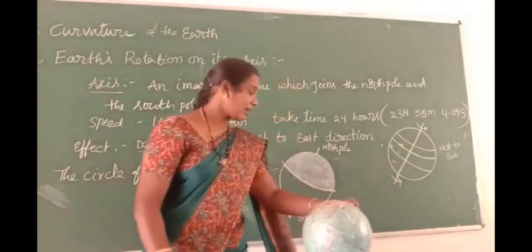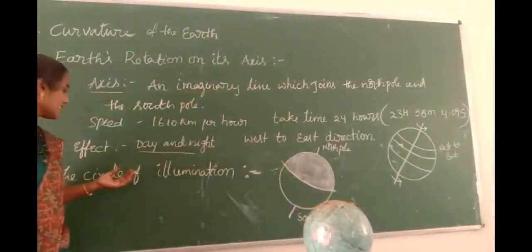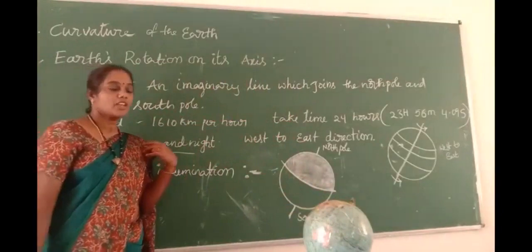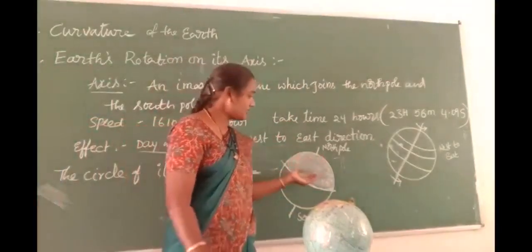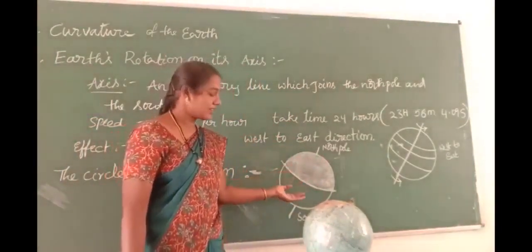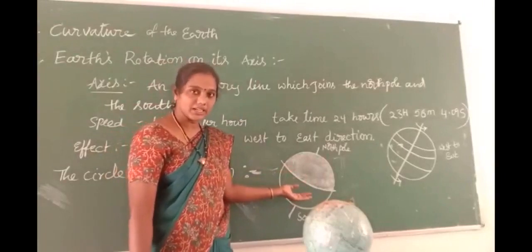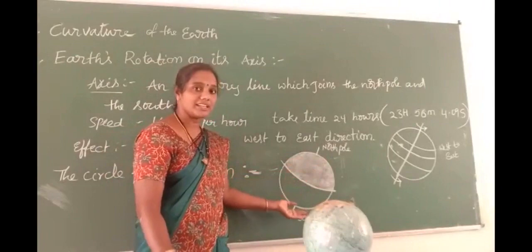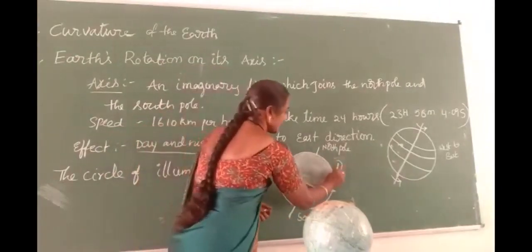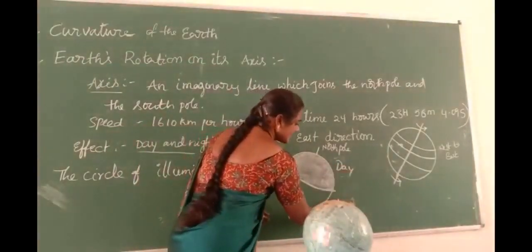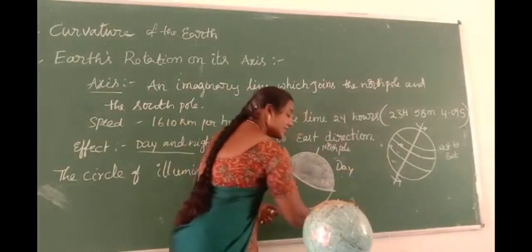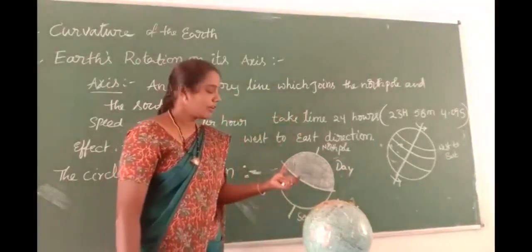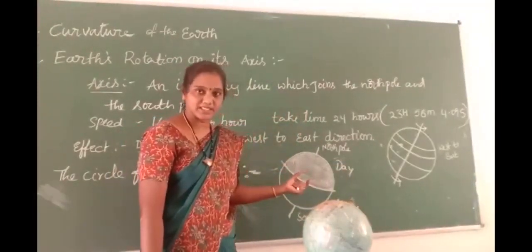At the same time, here is another thing, the circle of illumination. You see children, some part of the earth faces light and some part of the earth is in darkness. So this gives a clear idea. It is daytime and it is night time. This is daytime. This is night time. These two are very peculiar and we have to observe them clearly.